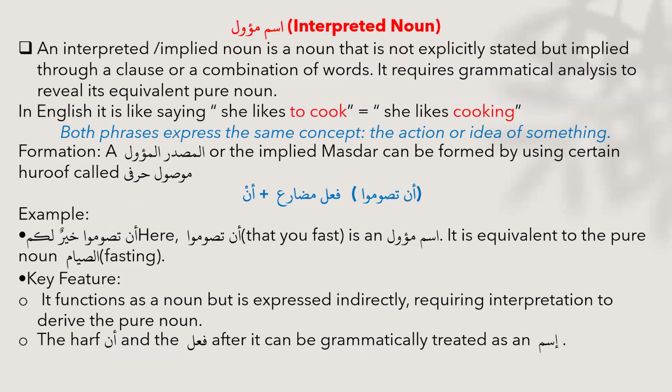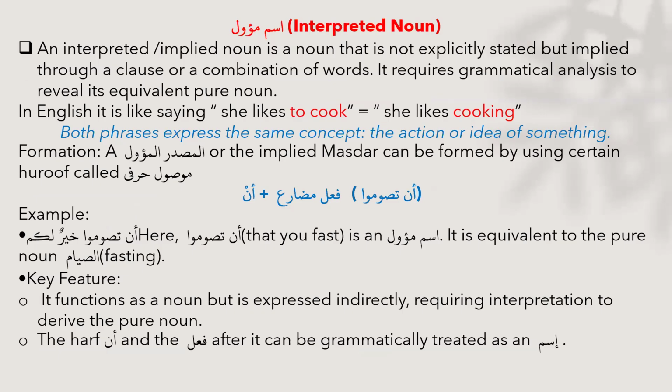Then we have the other type, that is today's topic, that is ism mawal or al-masdar al-mawal. We know that in the sighas we learned that after fi'l madi and mudari we have the masdar, that is an abstract noun, and that can be an ism mawal.